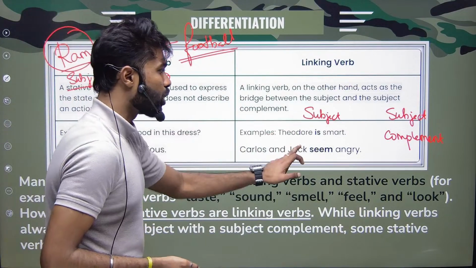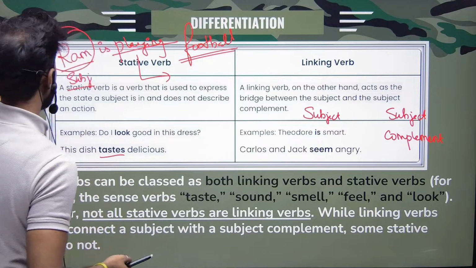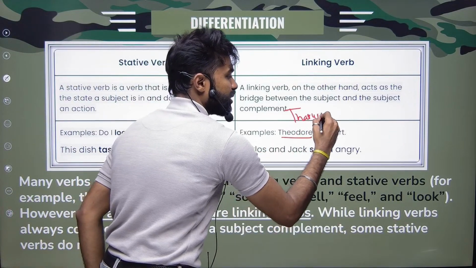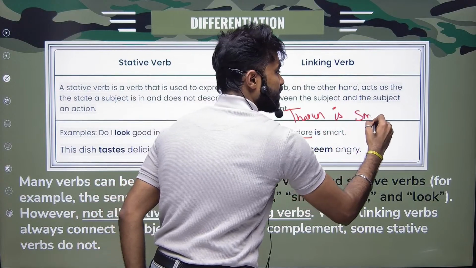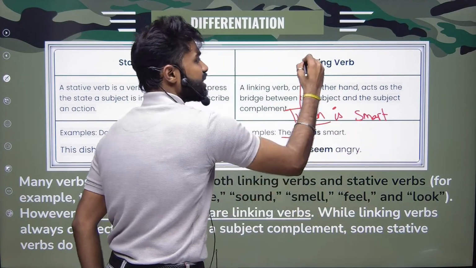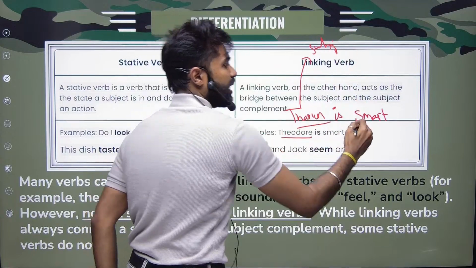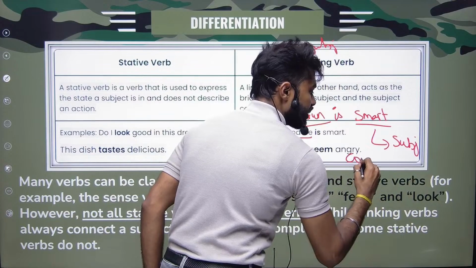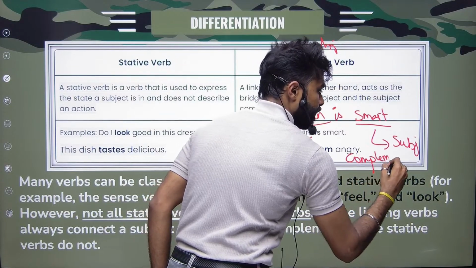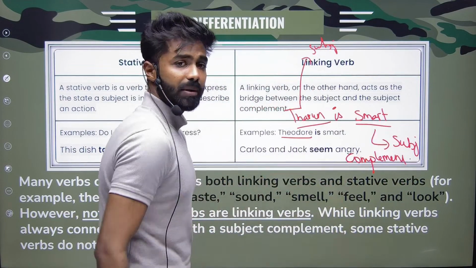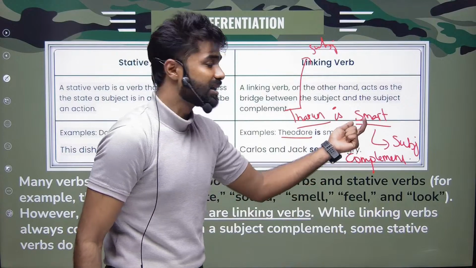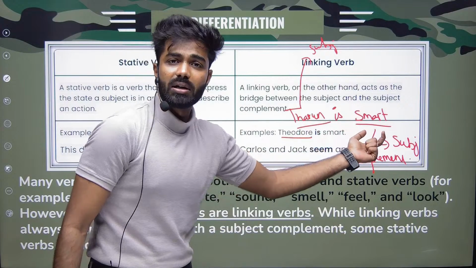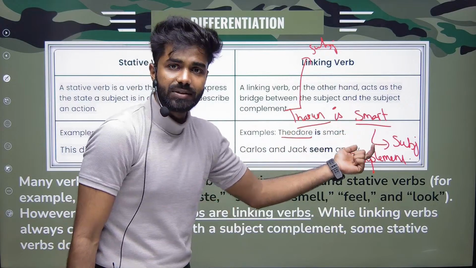Or else take this normal sentence. Tarun is smart. Here, Tarun is my subject and smart is my subject complement. Why is smart the subject complement? Because subject complement gives a complete meaning about the subject. It gives the completion of the subject.